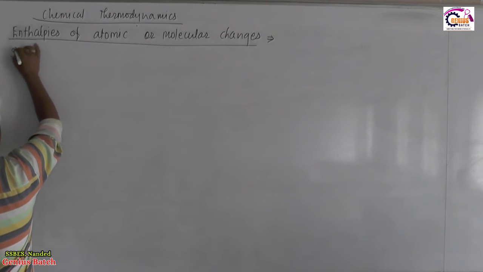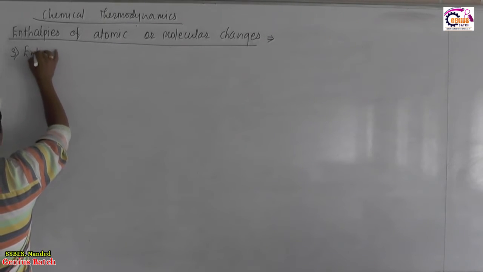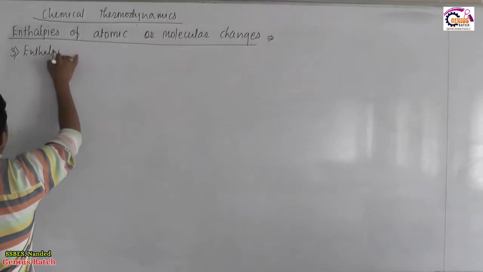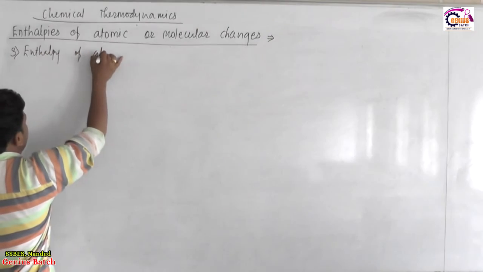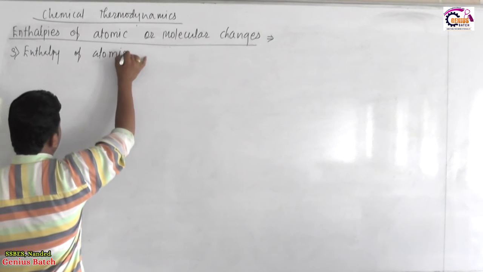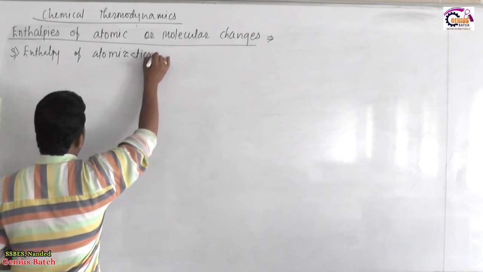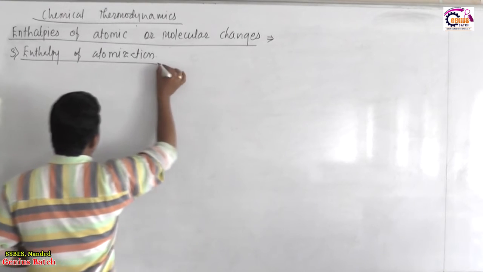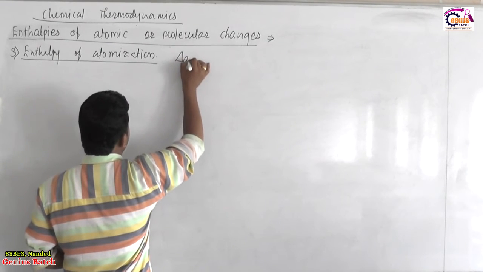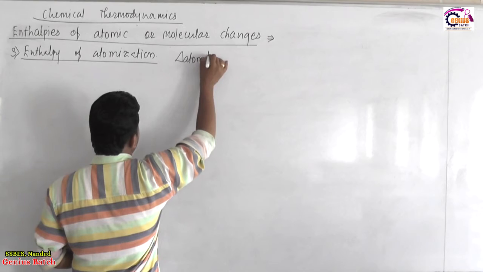So the third enthalpy change is enthalpy of atomization. It is denoted as delta atom H.